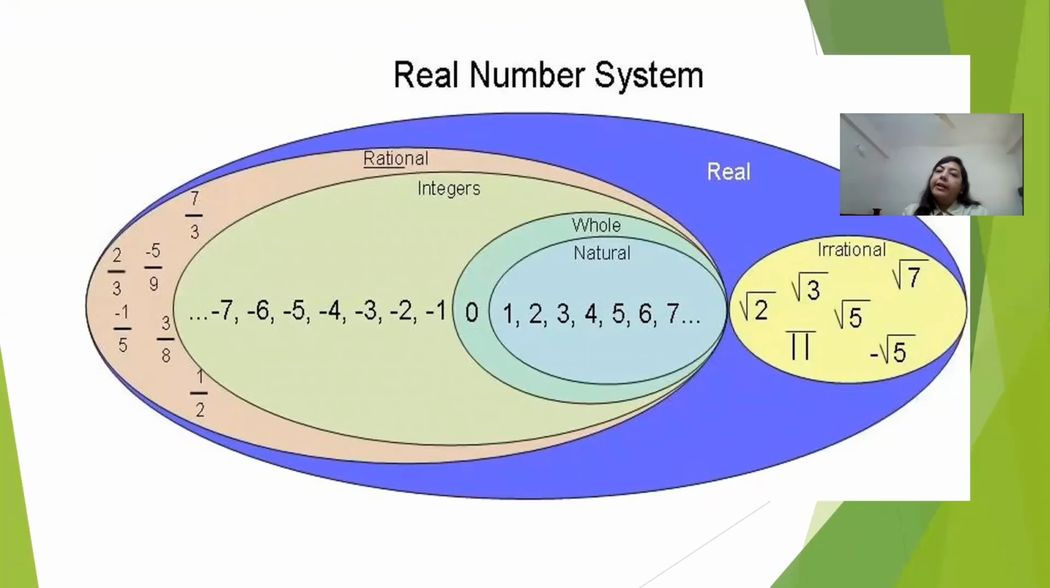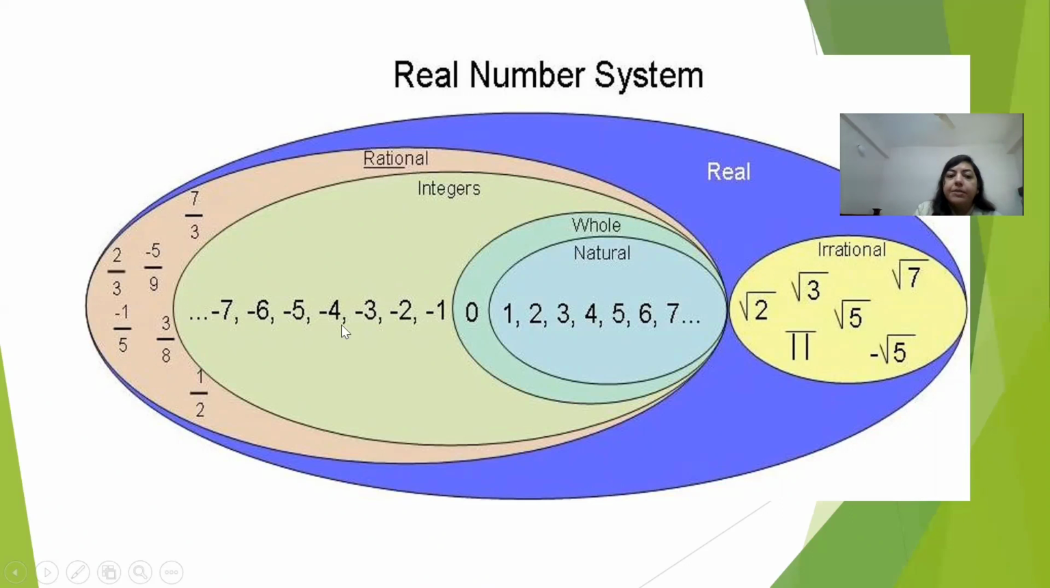This is how a real number system looks like. First comes the natural numbers, that is starting from 1 to infinity. Then if you include 0, they become a set of whole numbers. If you include all the negative numbers of the number line, it becomes a set of integers. And if you include the fractional numbers or the decimal numbers, which can basically be put in the form of a fraction like 1.5, which can be written as 15/10, these numbers come under the category of rational numbers.